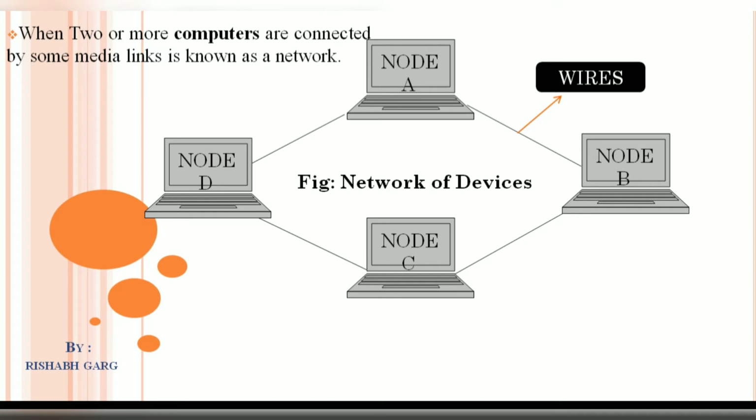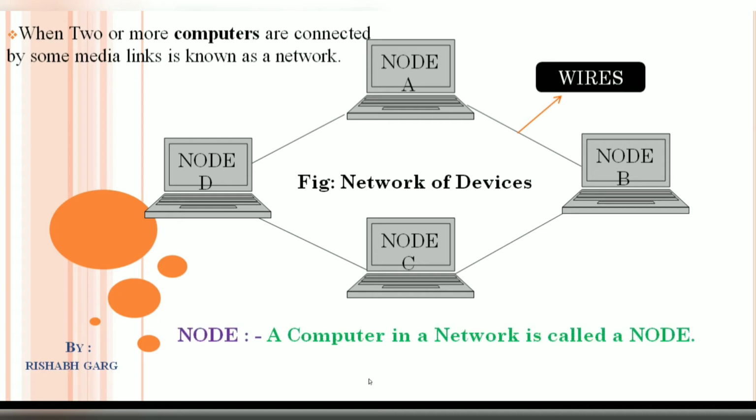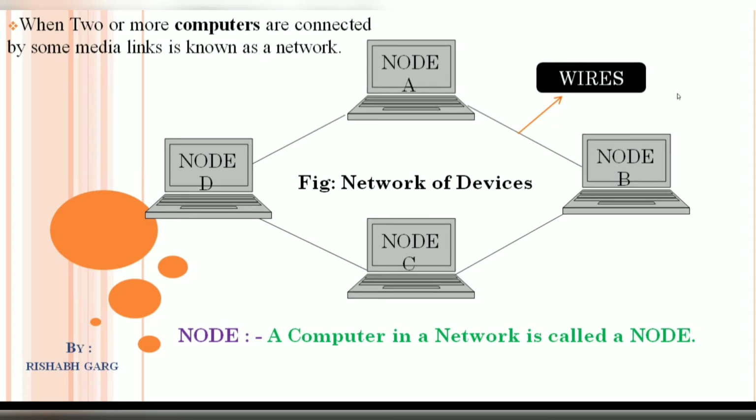So let's understand the meaning of node. Node, a computer in a network is called a node. It means when we connect computers and establishing a network, then in a network, computers are known as node. I hope it's clear to all of you.